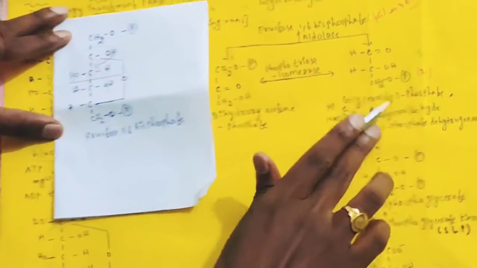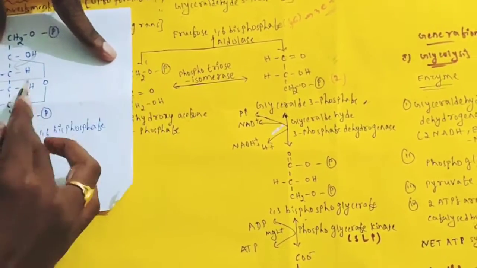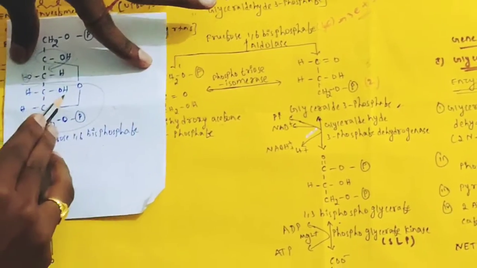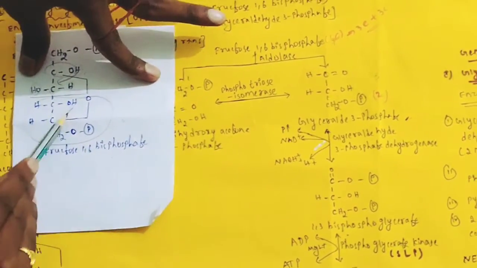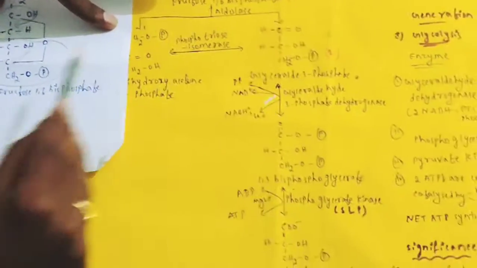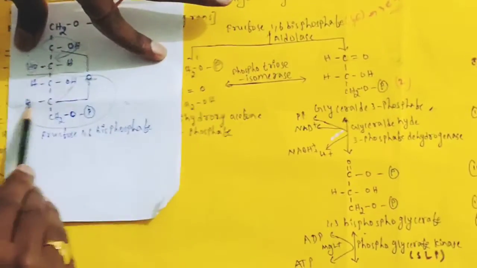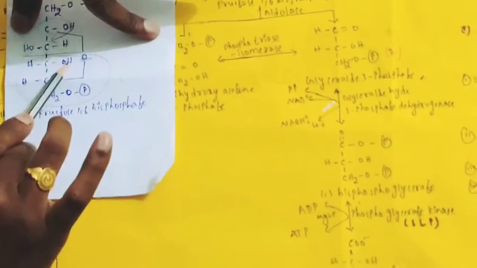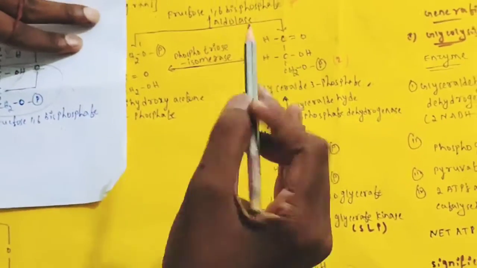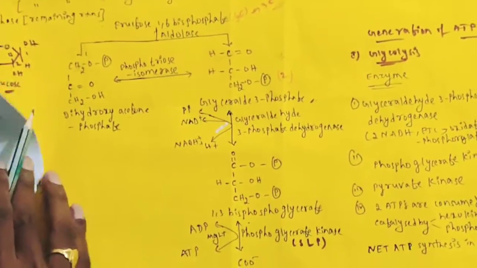In the other way, glyceraldehyde 3-phosphate is produced. How can you compare the next 3 carbon? Here the hydrogen present on the fourth carbon comes to the next one. What is remaining? CHO, the aldehyde, is there. After gaining this, the H will be added to this oxygen, so CHO and the remaining H. This hydrogen from this carbon is added to this oxygen, CHO and H remain, then CH2OP will be produced. So this is glyceraldehyde 3-phosphate. Here this is an aldehyde.